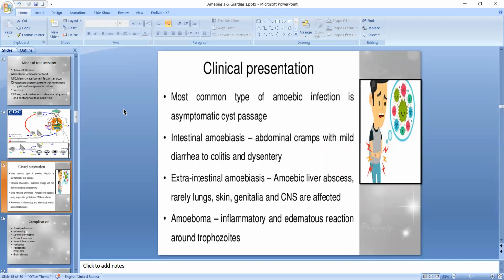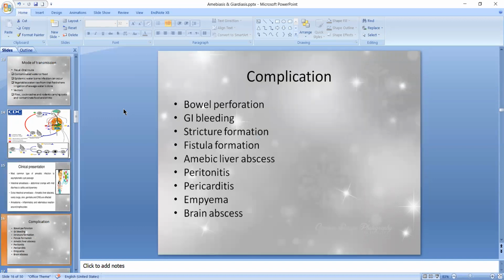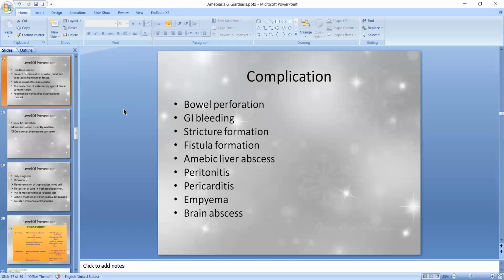Complications of this disease include bowel perforation, GI bleeding, stricture formation, fistula formation, amoebic liver abscess, peritonitis, pericarditis, empyema, and brain abscess.